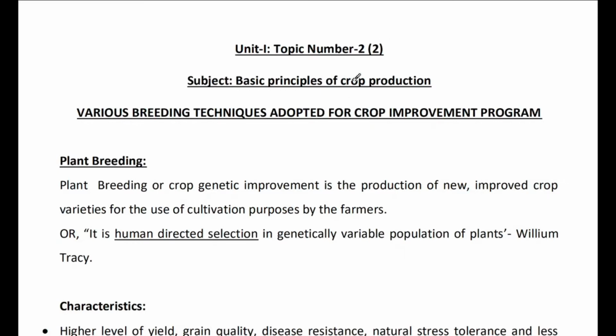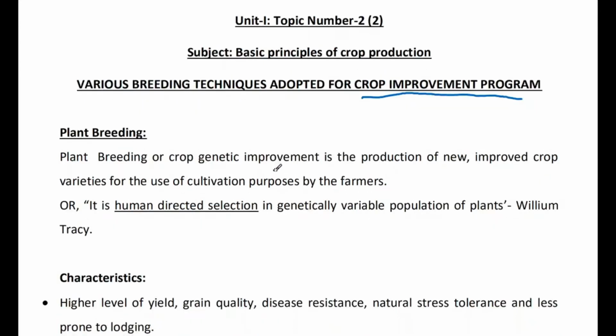Topic number 2. Basically this particular topic has been divided into two different sections. The first one is the basic principle of crop production related to agronomical aspects, and the second part is related to crop improvement programs. This crop improvement program deals with basic plant breeding techniques, their different types, their applications, and the different questions from plant breeding that have come in the last 10 years. We can also discuss that.